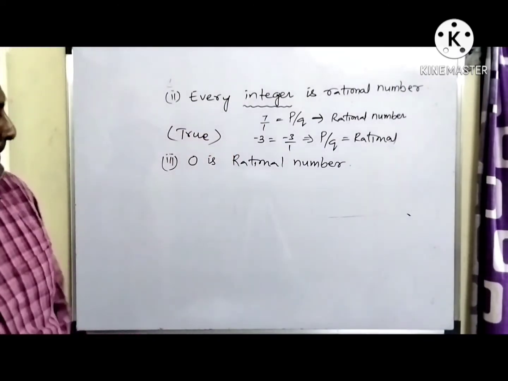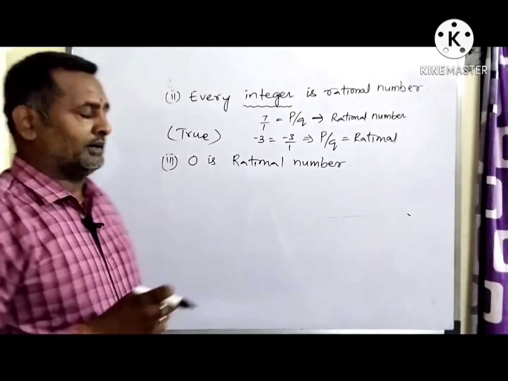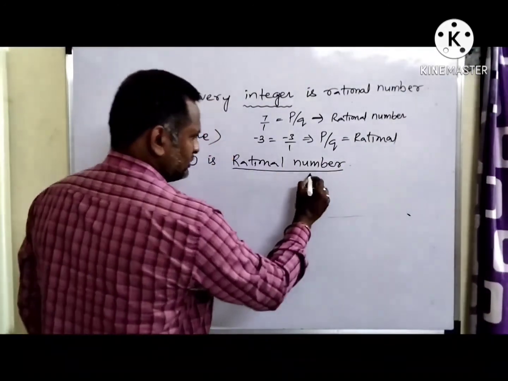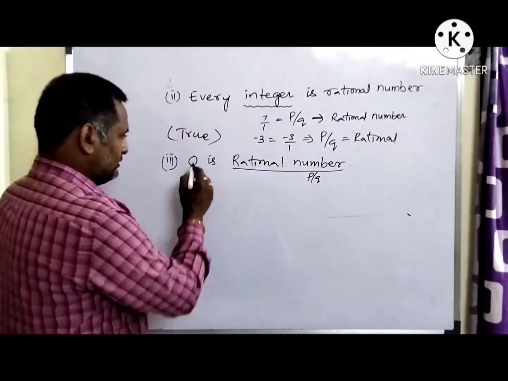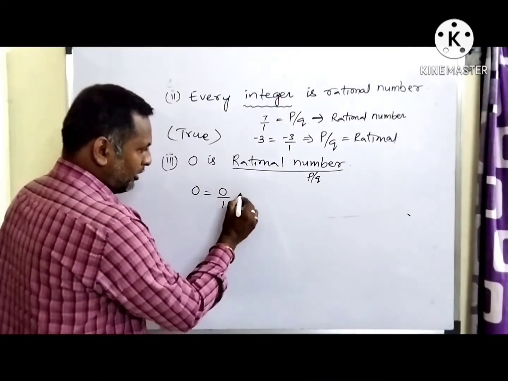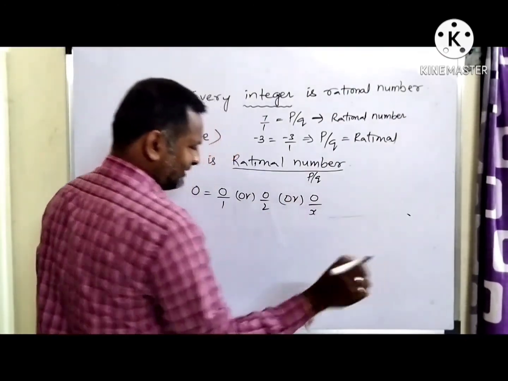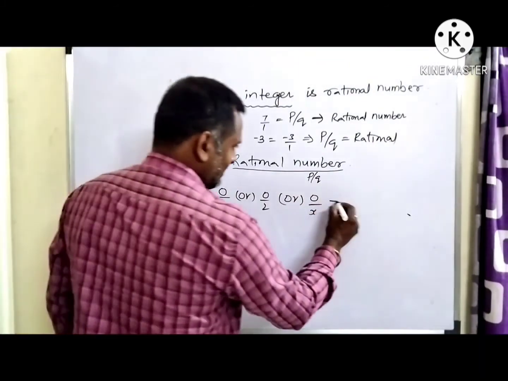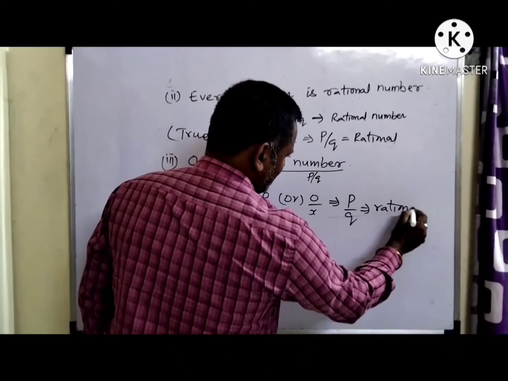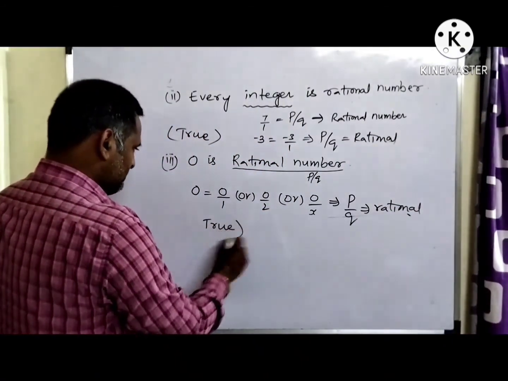And coming to the third one, 0 is a rational number. Again, the moment you look at this, you should recollect the p by q form. 0 is an integer which can be written as 0 by 1 or 0 by 2 or 0 by any value x. Therefore, these are all in the form of p by q. Again it is a rational number. So what I can say is, 0 is a rational number. Yes, this is true.